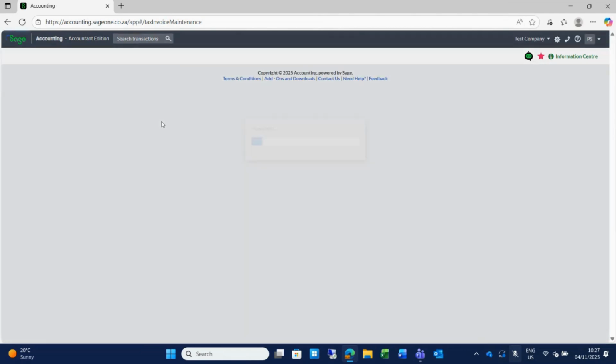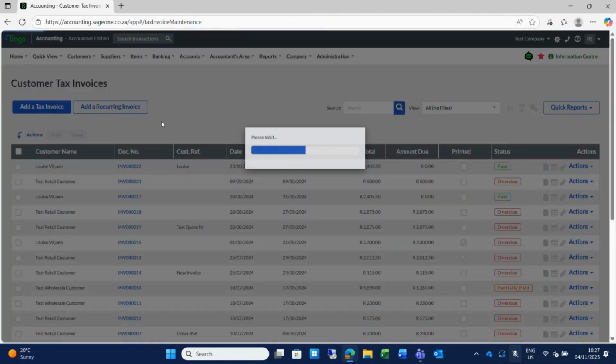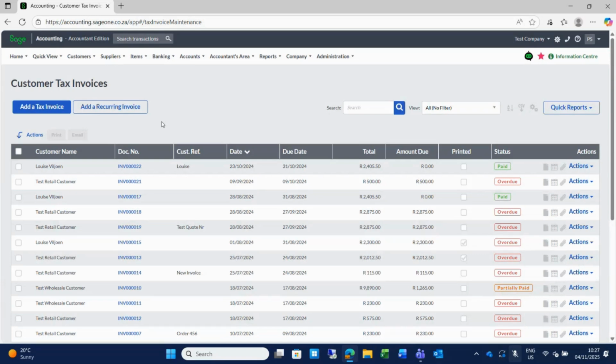So if I look at my invoice screen, also we have a grid. So the same layout basically applies. Everything that's blue, we can click on to open it. We have the add a tax invoice button there to the top right or left corner, if you would like to add a new tax invoice. I will tell you a bit more about recurring invoices just now. And you have your actions here to the right.